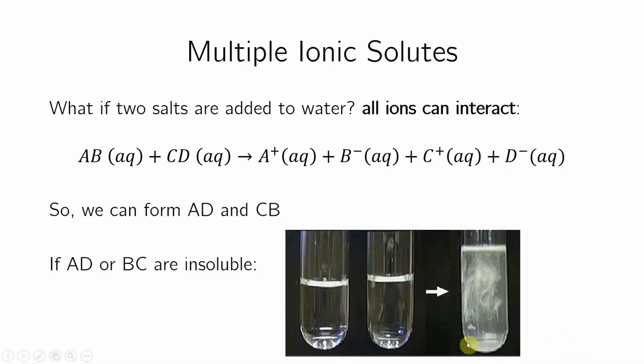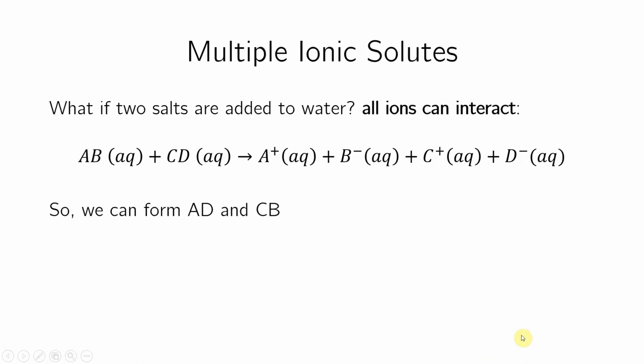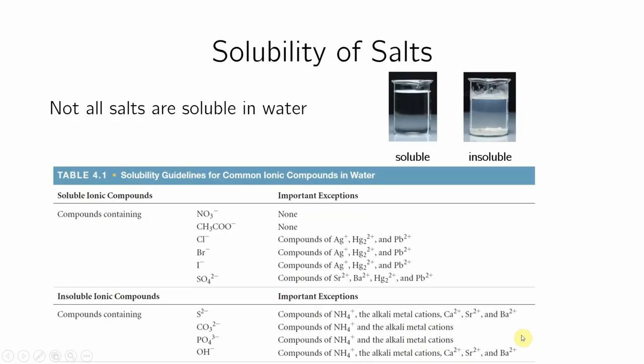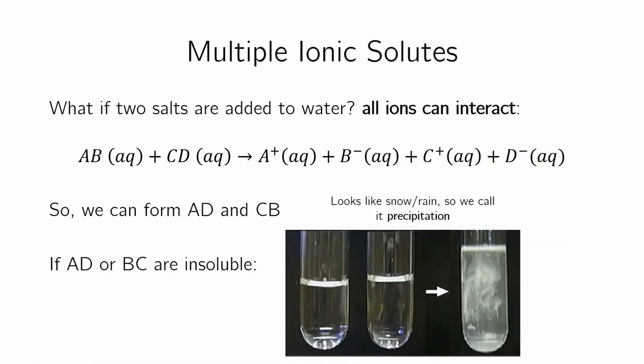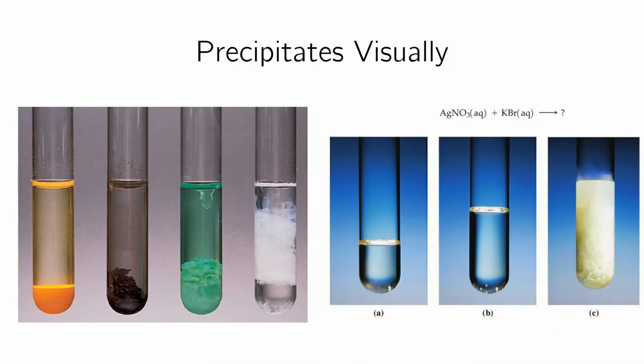It will come out, and eventually, if you leave it well enough alone, it will just settle to the bottom, like that picture I showed you. Look at it here. It will look like that eventually, right? So that's that. And again, it looks like snow or rain, and so we call it a precipitation. So it's a precipitate. All right, so here are some visual precipitates. Some of them are very pretty. Some of them have different colors. Some of them are not as heavy, and so they float or whatever.